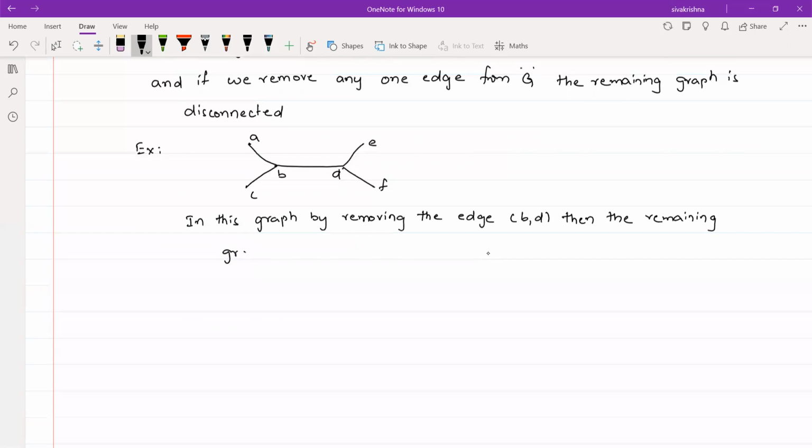Is it clear? Yes. Not only B comma D, even if you remove B comma C also, the graph is disconnected. If you remove any edge from the graph and the graph is disconnected, in any connected graph, then we say that that connected graph is a minimally connected graph.